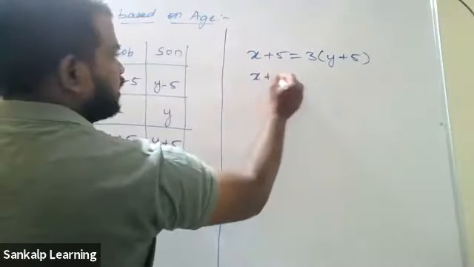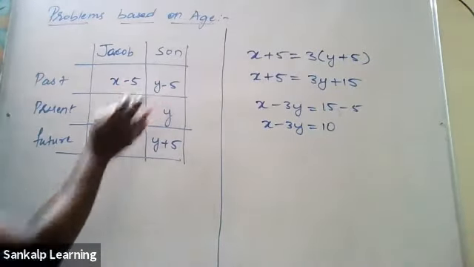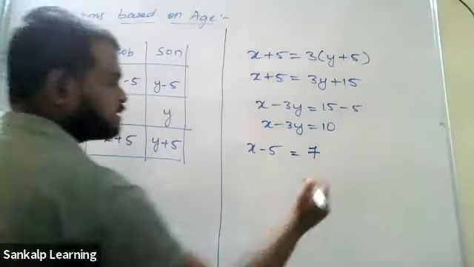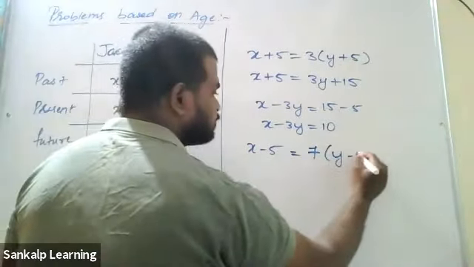Next, 5 years ago. 5 years ago means we are talking about the past, so we must use only these two ages. 5 years ago, the age of Jacob was 7 times that of his son. So x minus 5 is the age of Jacob. That was 7 times 7 into the age of the son. The age of the son is y minus 5. So x minus 5 equals 7 into y is 7y, minus 7 5s, sorry, 7 5s are 35. What should we do now?